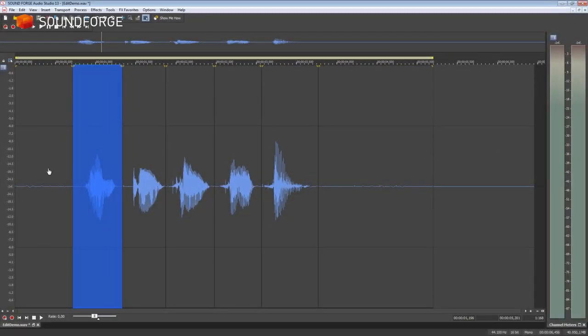At the start of our voice recording, there is a short passage with silence before the first word is spoken. We've separated this passage from the rest of the recording with the Event tool and can now delete it from the file. Select the event and press the Delete key.